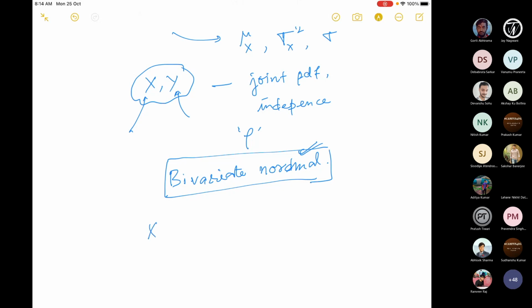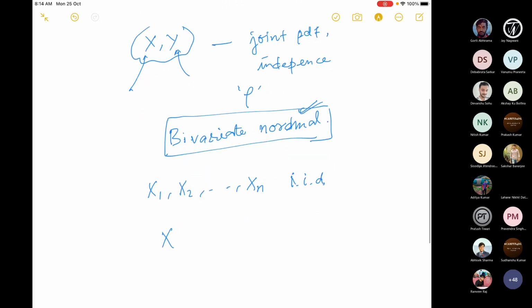But we said, okay, suppose we have x1, x2, xn, they are independent random variables. Okay, so they are IID, independent and identically distributed. Then we define the new random variable, which is x bar. This can be said as a random sample. And then we define a new random variable, which is called sample mean.